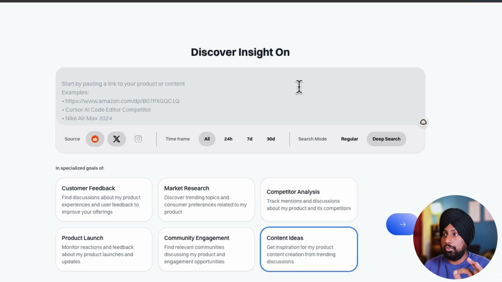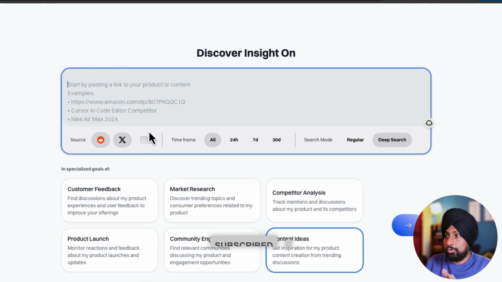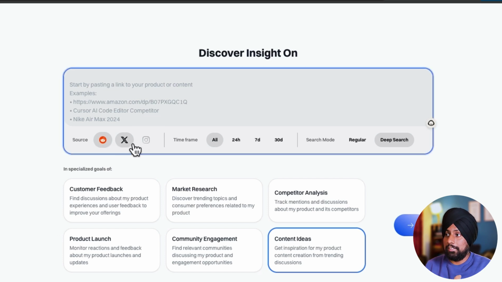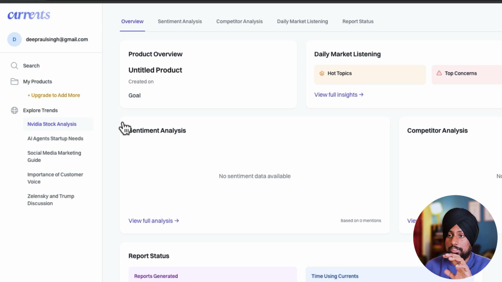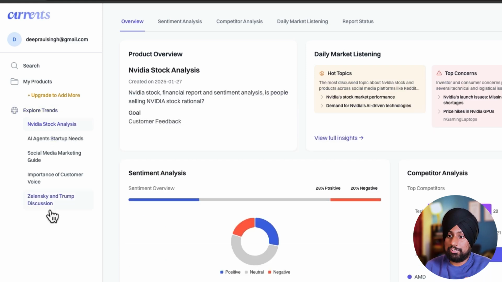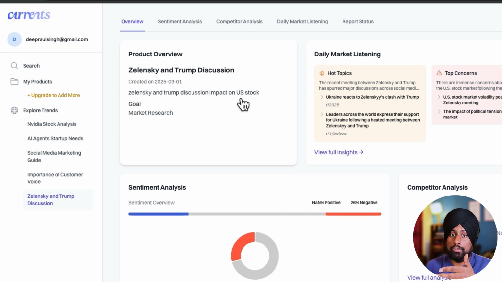First you need to go to Currents.one and sign up for the free account. Here you have different sources enabled, so you can already enable the two, which are Reddit and X. If you want to explore trends, for example Nvidia stock analysis, or for example the Zelensky and Trump discussion, the latest one, which you already know about. So, Zelensky and Trump discussion impact on US stock.